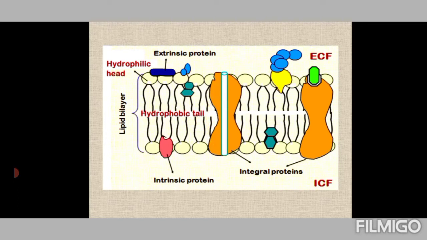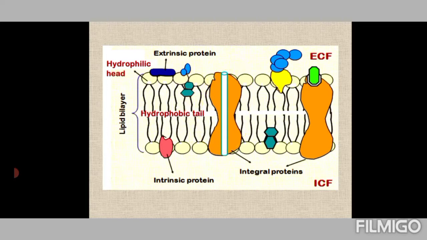Now, water, because of its high concentration in the extracellular fluid, does cross the hydrophobic core of the plasma membrane by diffusion. But diffusion is a very slow process for the entry of water into intracellular fluid. So there is the significance of aquaporins.